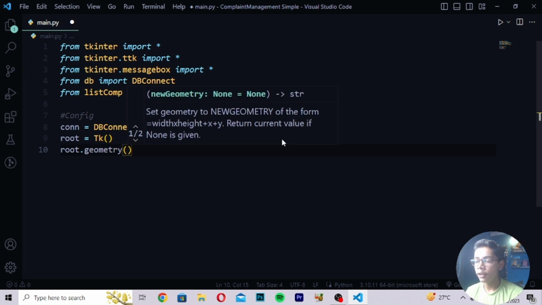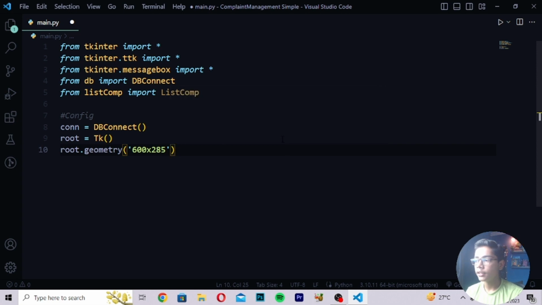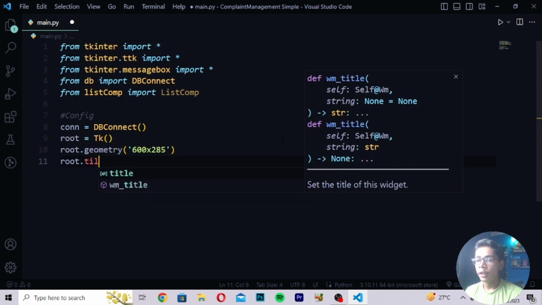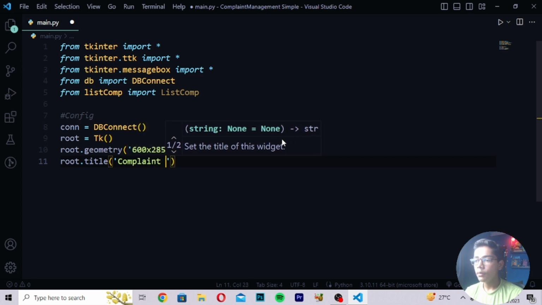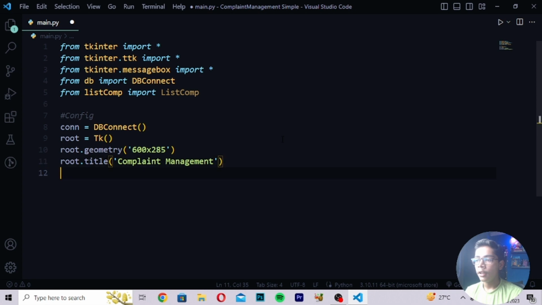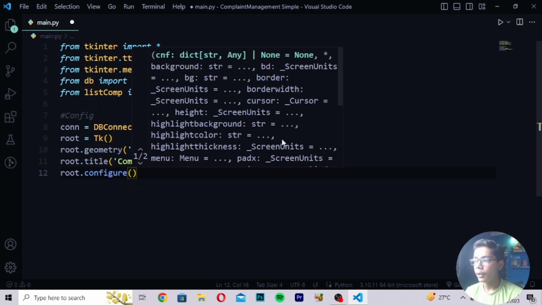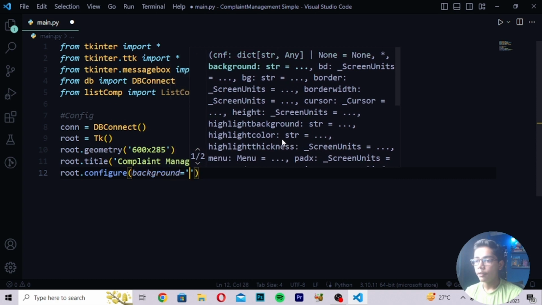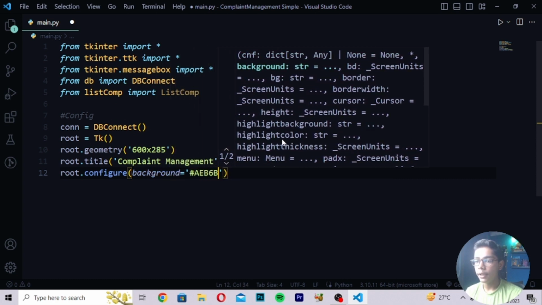Root dot geometry. Then you set the geometry here, like I will write 600x285. Write the title here, and in the title I will write complaint management, which is the name here. Then you write root dot configure, and here I will write background equals, then I will write AEB, and write 6BF.